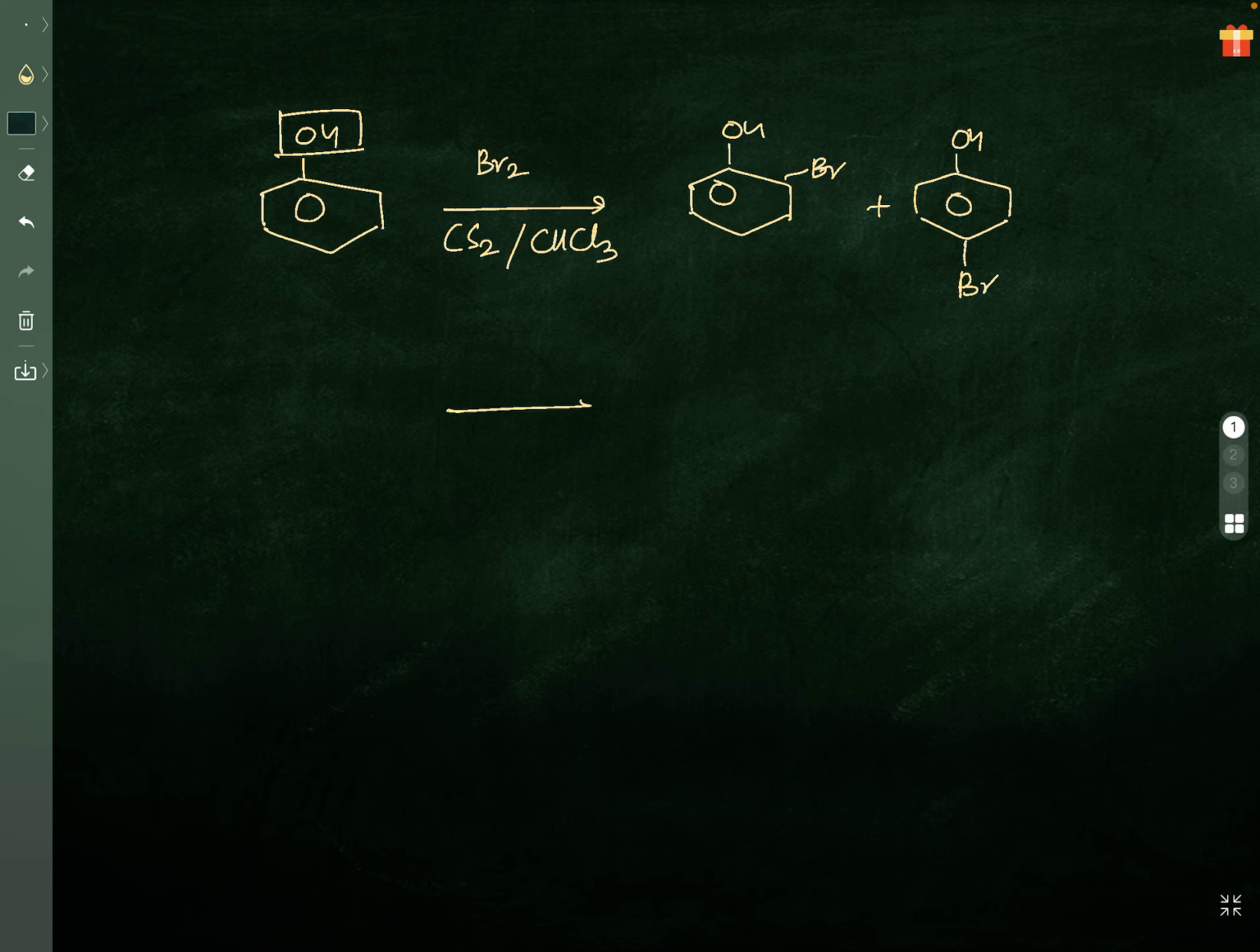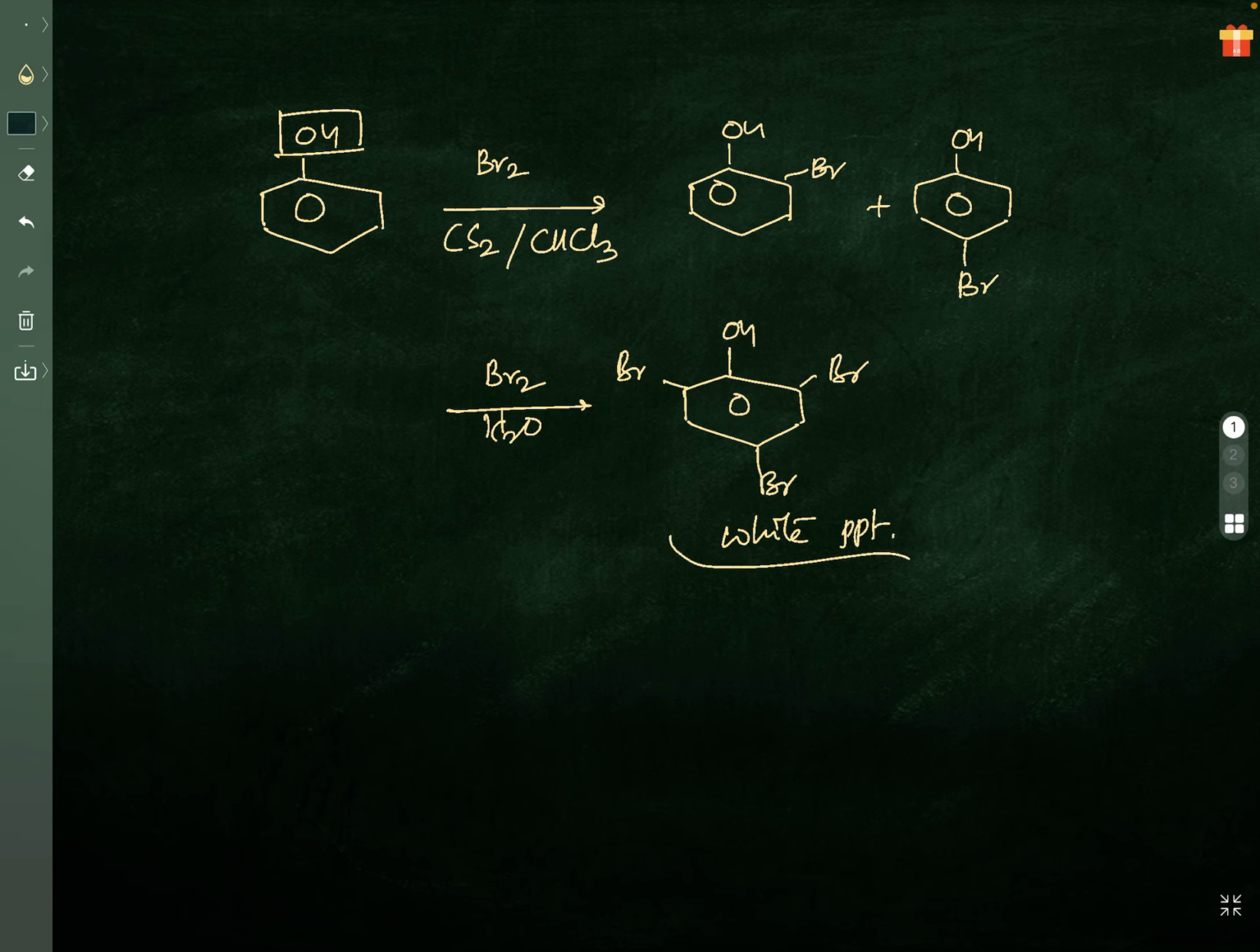But if you treat the same with bromine and water, you will be getting here OH here, 3 bromines. A white precipitate, 2,4,6 tribromophenol. A white precipitate of 2,4,6 tribromophenol is formed when you are treating with bromine and water. These two are the important electrophilic aromatic substitutions.